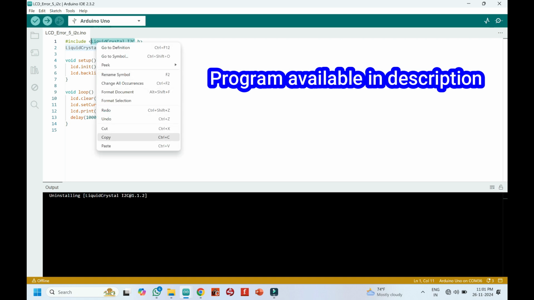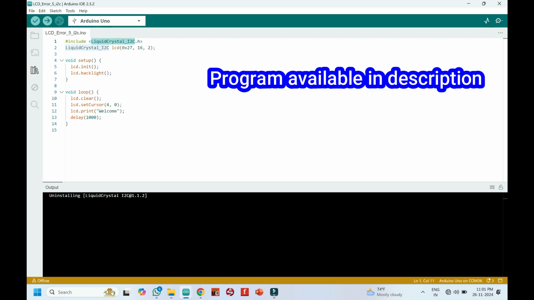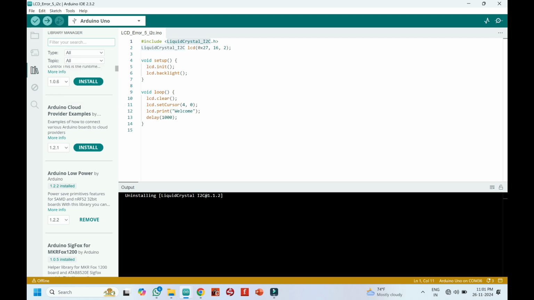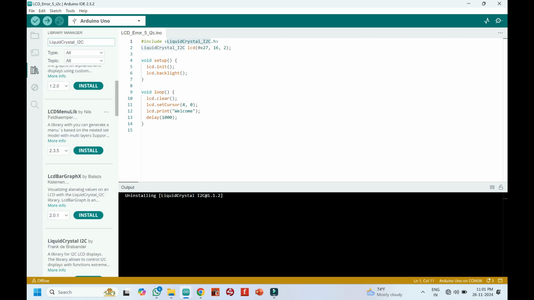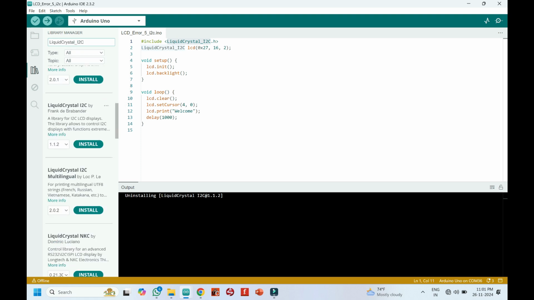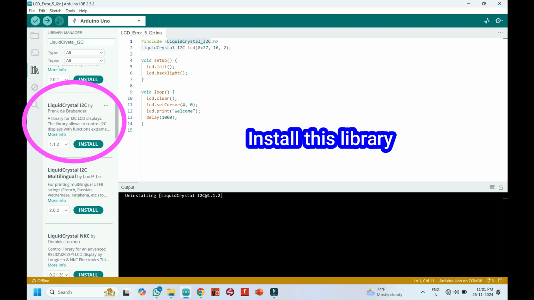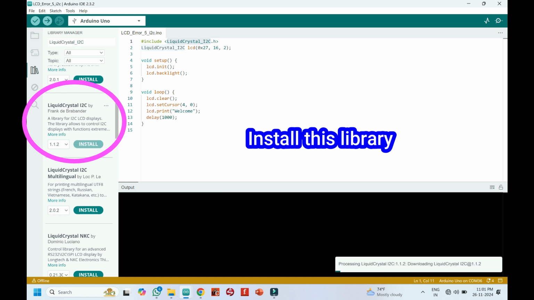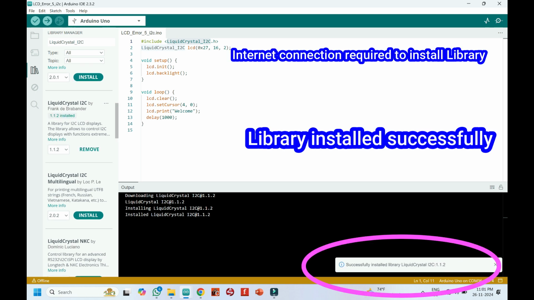Copy the text and paste it in Library Manager. Clearly check the version of the library in the video and install the same version of the library. Sometimes an updated library may create problems. Now the library has been installed successfully.